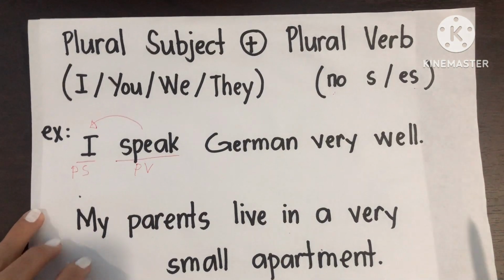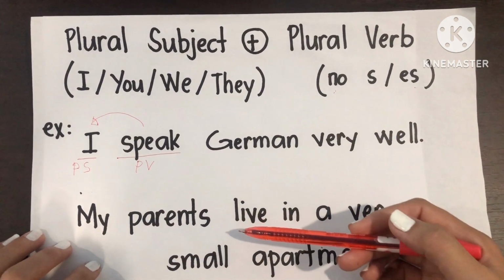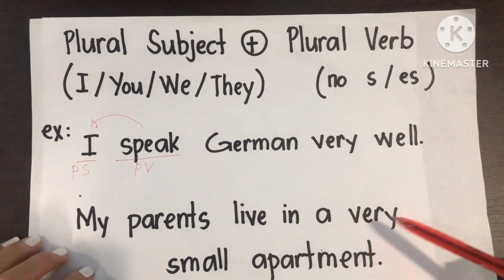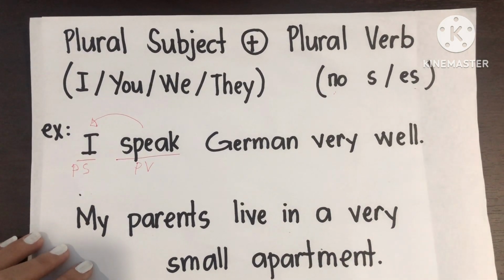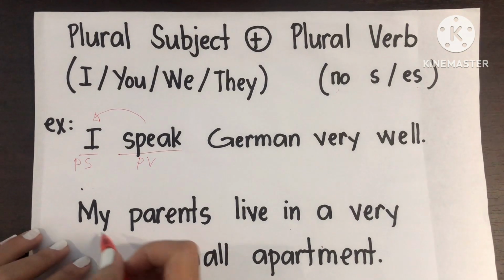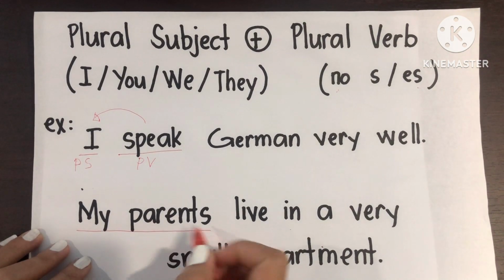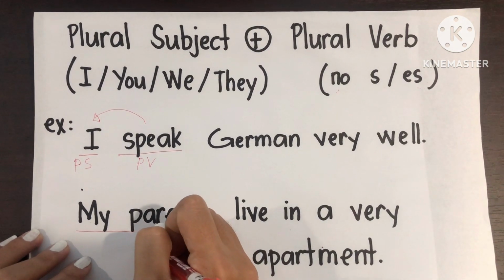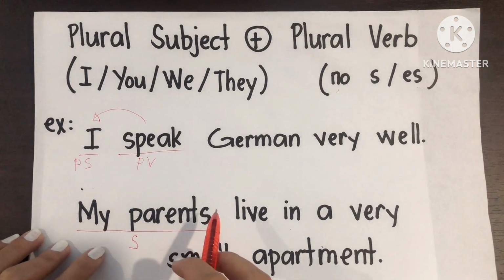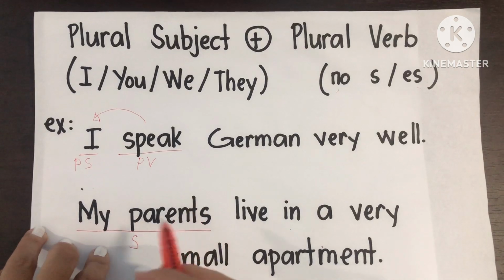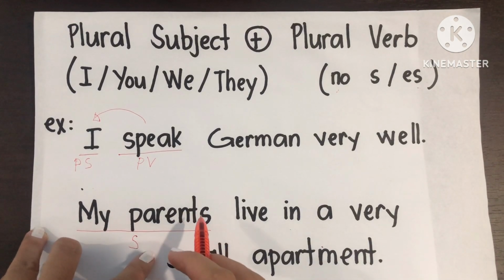Another good example. My parents live in a very small apartment. So look at here, your subject and your verb. Your subject is my parents. Alright. Now we all know that parents is a mother and a father. So it's two people.